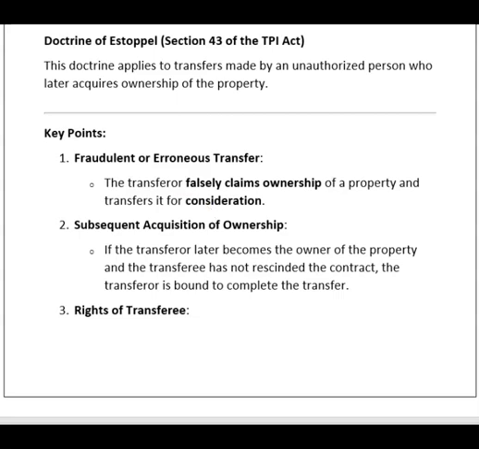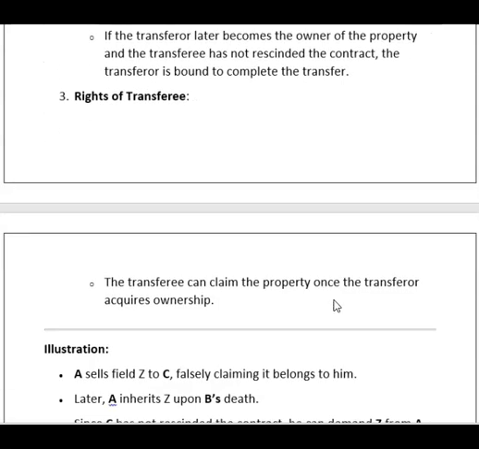He cannot take the property back. If the transferor later becomes the owner of the property, which happens when his father dies, and the transferee has not resigned the contract, the transferor is bound to complete the transfer. Rights of transferee.